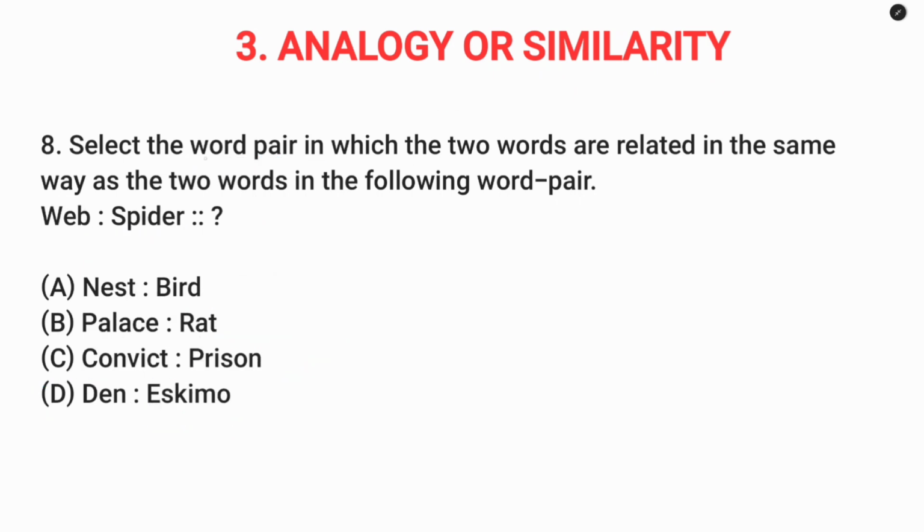Question number 8. So given word pair are web, spider. Spider makes web. Bird makes nest. So option A.